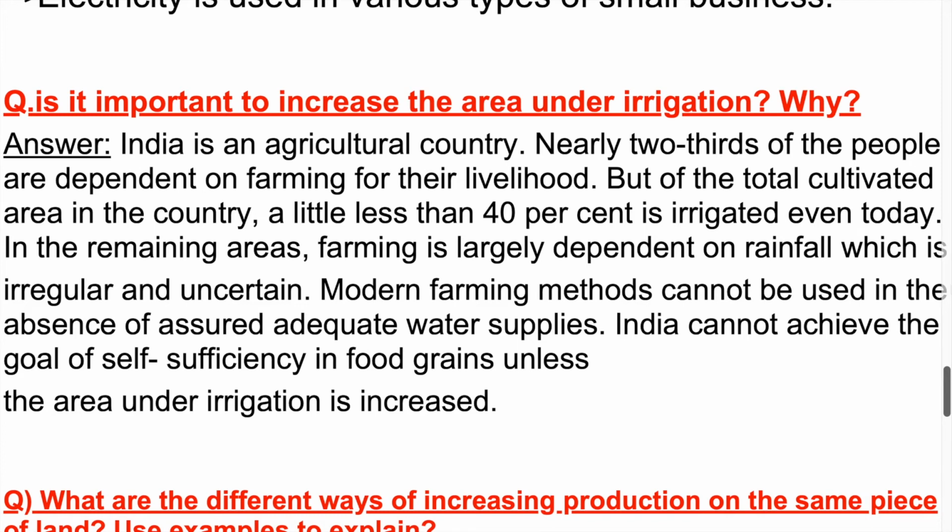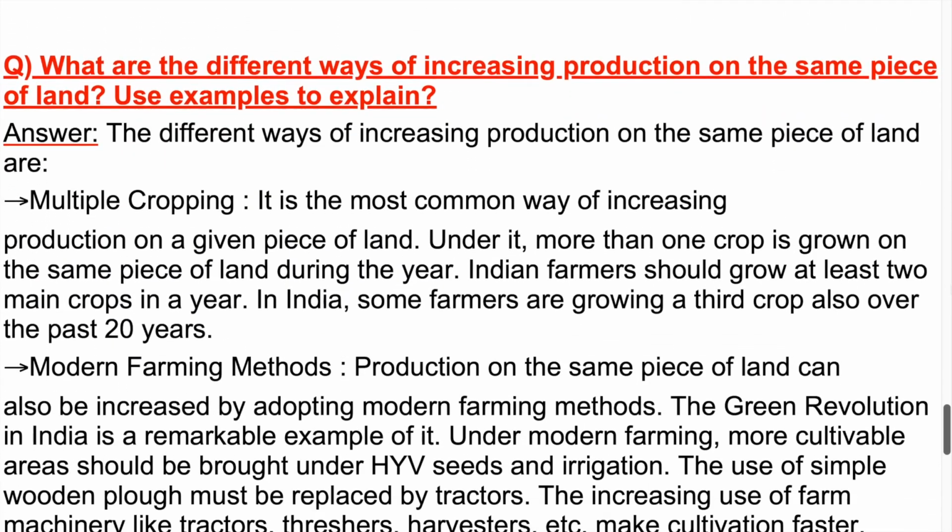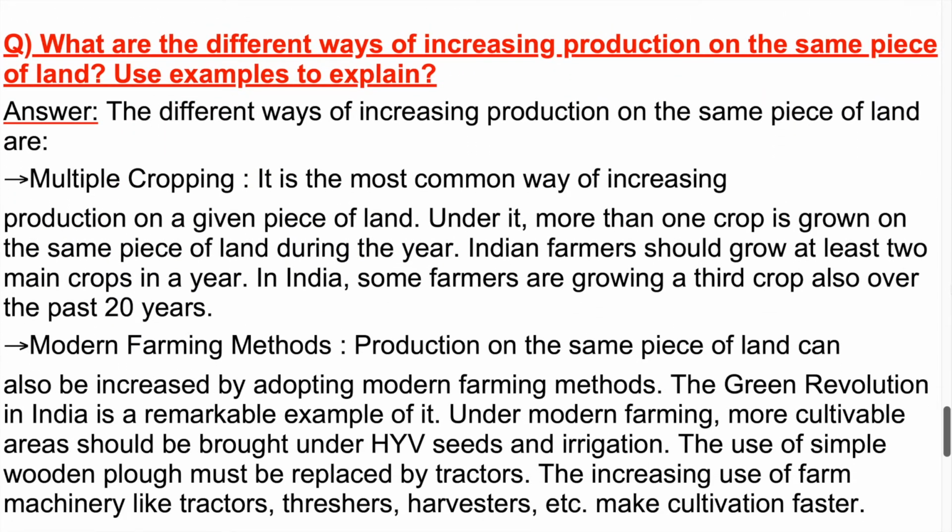Question. What are the different ways of increasing production on the same piece of land? Use examples to explain. Answer. The different ways of increasing production on the same piece of land are: Multiple cropping. It is the most common way of increasing production on a given piece of land. Under it, more than one crop is grown on the same piece of land during the year. Indian farmers should grow at least 2 main crops in a year. In India, some farmers have been growing a third crop also over the past 20 years.